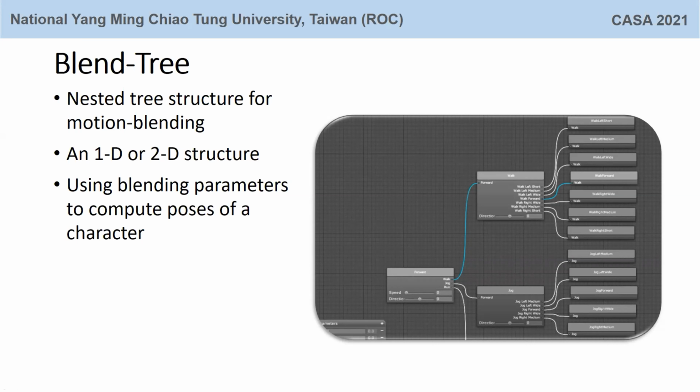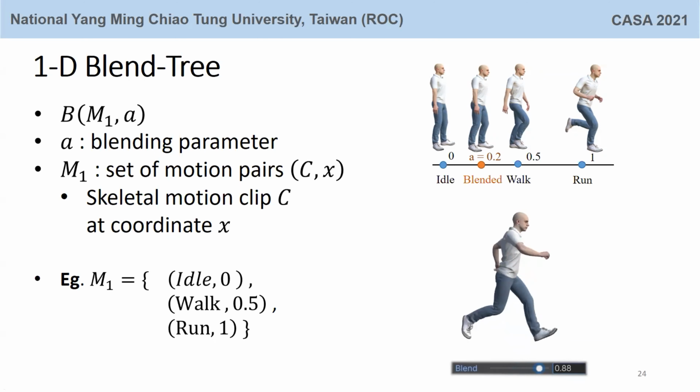Here, this is a 1D blend tree, which uses one blending parameter to compute the pose of the character based on motion pairs. Each motion pair has a coordinate which indicates the exact pose of the character when the value of the blending parameter is equal to the coordinate. Thus, the pose of the character can be interpolated based on the motion pairs.